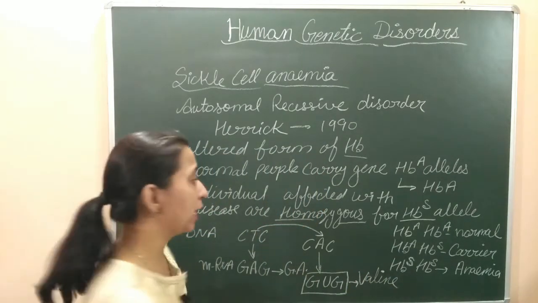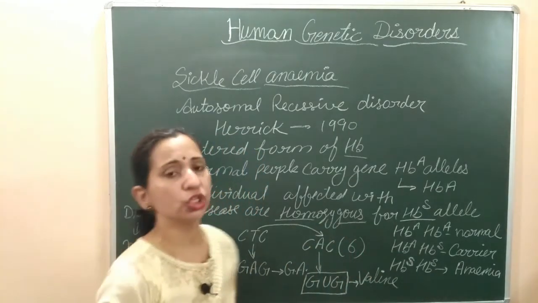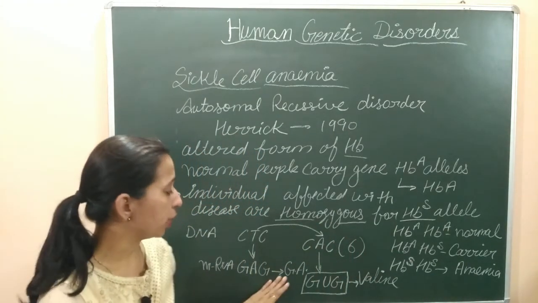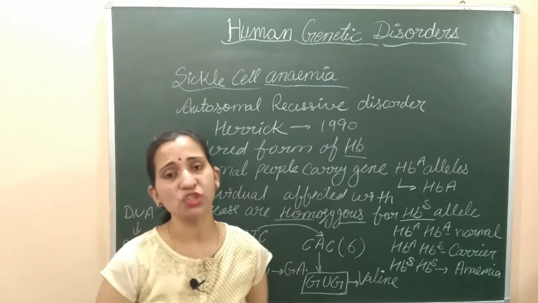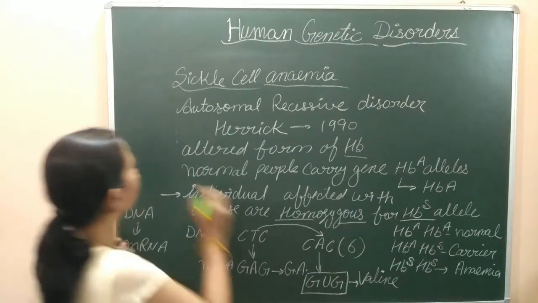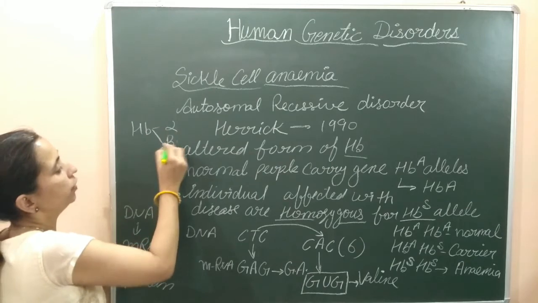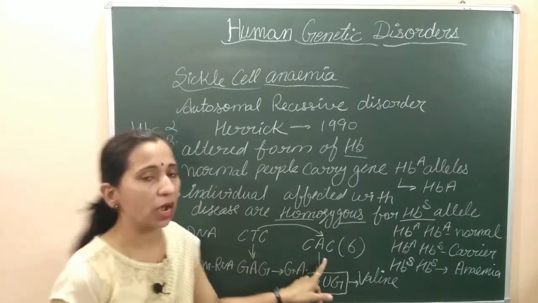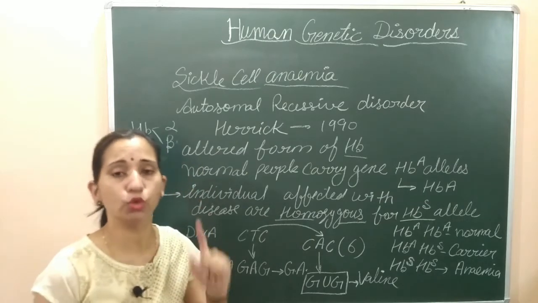And this happens at the sixth position of the amino acid. This is the glutamic acid. It is forming at the sixth position in the beta chain of hemoglobin. We know hemoglobin has two chains. Hemoglobin की two chains होती हैं. One is the alpha chain and another one is the beta chain. And these changes are occurring at the beta chain of hemoglobin at its sixth position.